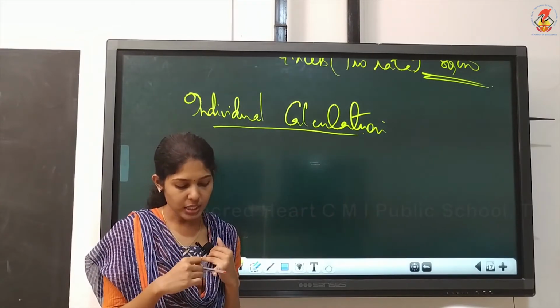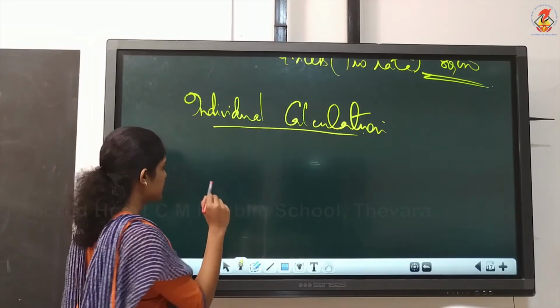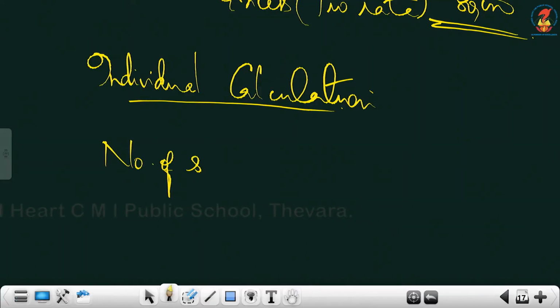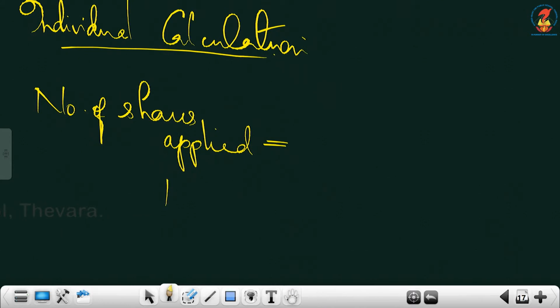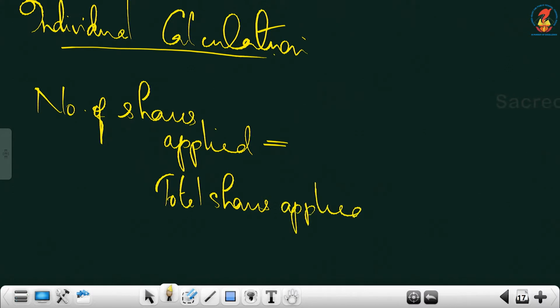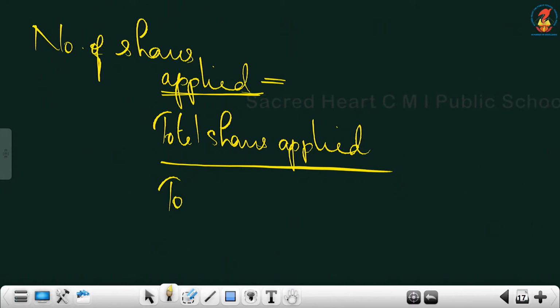Here we have the allotted number, that is 600. We have to compute the applied number of shares, so you write the formula for this. This thing you have to learn. Number of shares applied, that is applied by Neeraj, is equal to, it's a little bit lengthy, total shares. You have to take the total company shares. Applied is what you are computing, so you write the numerator also the same: total applied shares under pro rata.